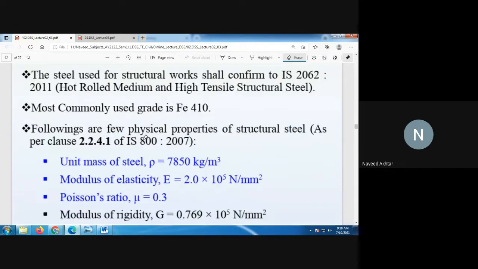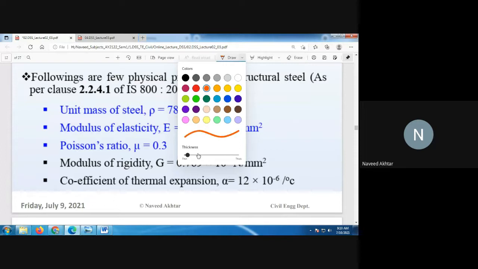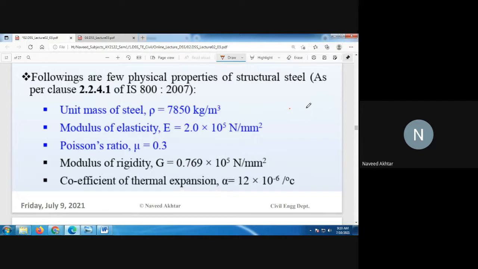The following are the physical properties of structural steel. The mass density rho is 7850 kg per cubic meter, or you can say the unit weight of the steel material is 7850 kg per cubic meter.